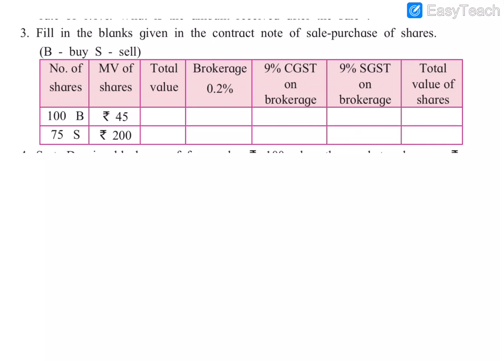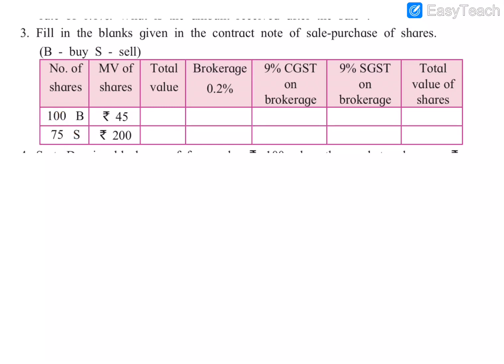Fill in the blanks in the contract note of sale and purchase of the share. So this is a sale and purchase of shares, meaning we are buying and selling shares and we have to find their brokerage, GST, CGST and total value. Here B stands for buying of the shares and S stands for selling. So two cases are here.